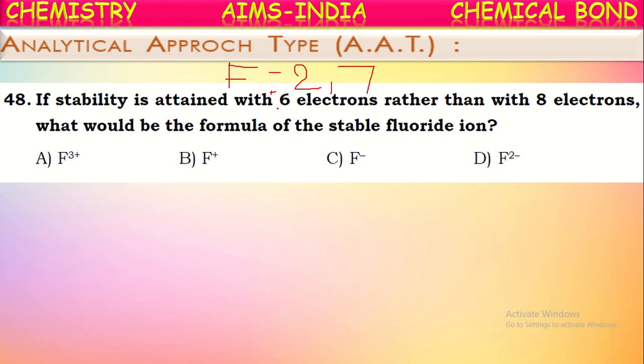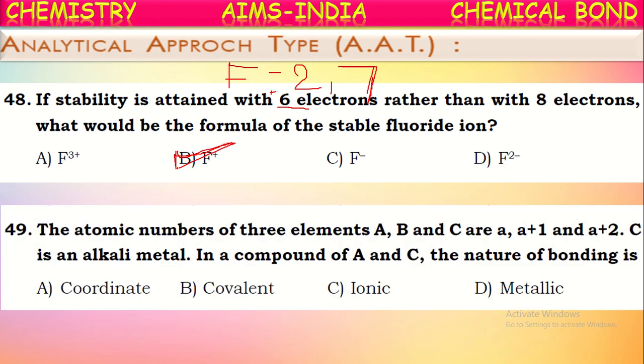But here it is mentioned it will attain the stability by 6 electrons. Already it is having 7 electrons. To attain the stability by 6 electrons, what can it do? It can lose one electron so that it will get 6 electrons in the outermost shell and hence become stable. So by losing one electron, what happens? It forms the F plus ion. The ion will be formed by losing one electron, that is F plus ion, as per the condition given here.